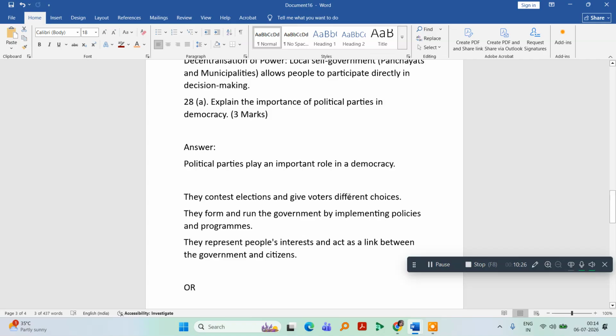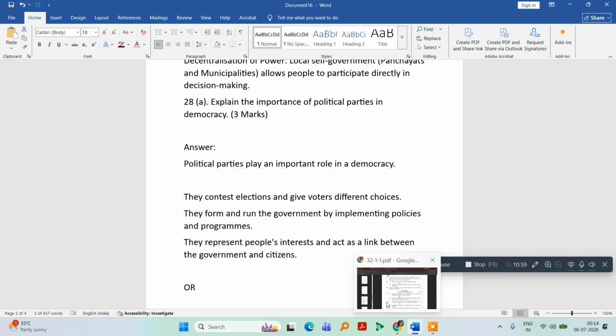First point, they contest elections and give voters different choices. The political parties take part in elections and give reasonable choices to the voters. They form and run the government by implementing policies and programs. They represent people's interests and act as a link between the government and citizens.